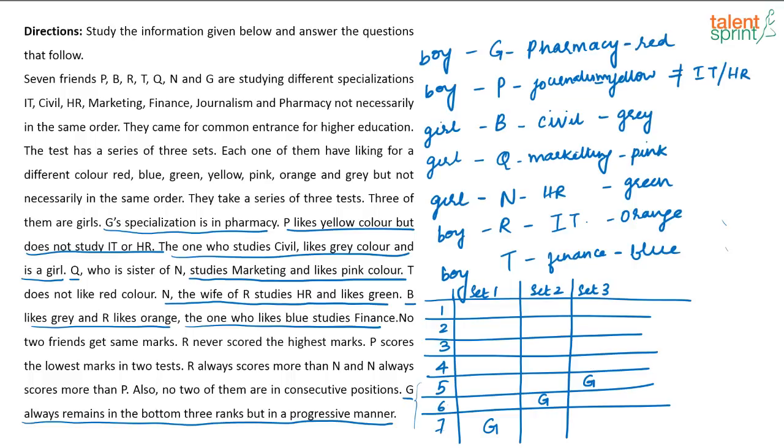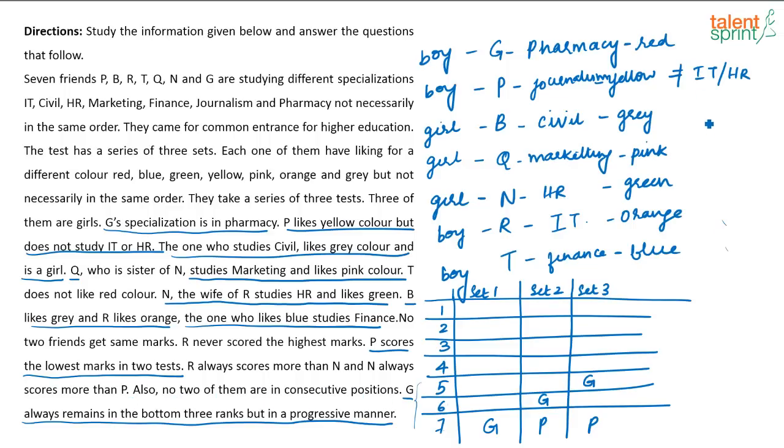Now, next information that they have said is P scores the lowest marks in 2 tests. So, in set 1 already I know G has scored the lowest. So, in set 2 and set 3, who has to score the lowest? P obviously has to score the lowest. Okay, then what is given? R never scored the highest marks and R always scores more than N and N always scores more than P. Also, no 2 of them are in consecutive positions.